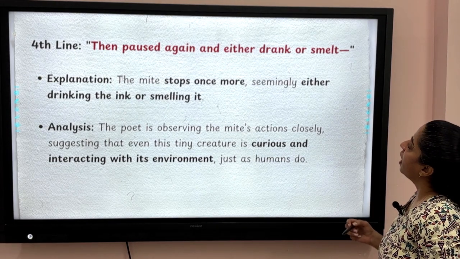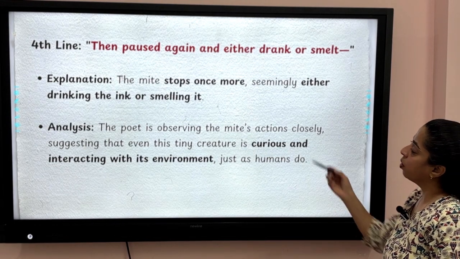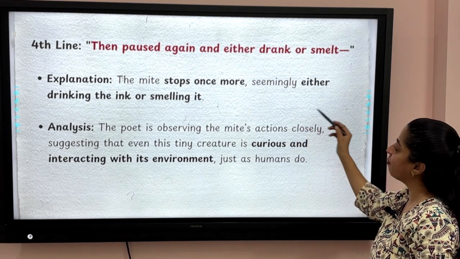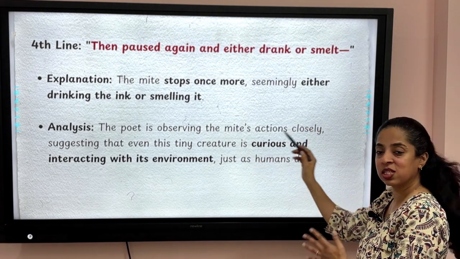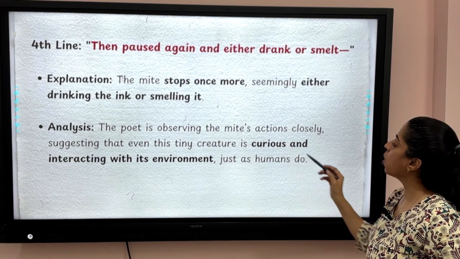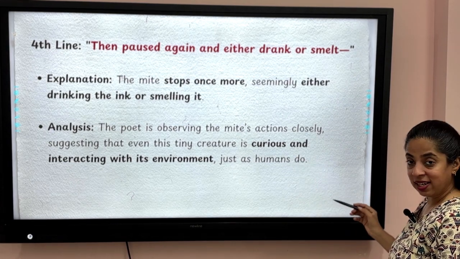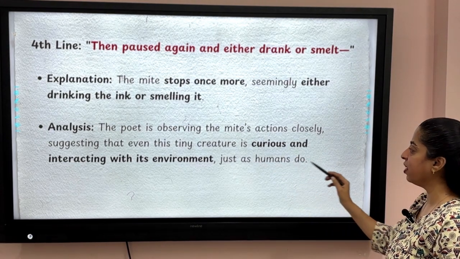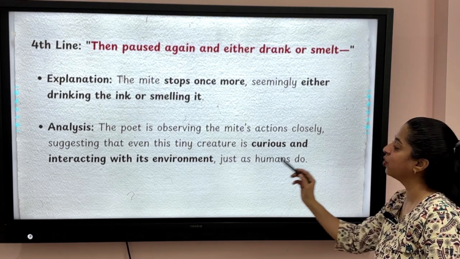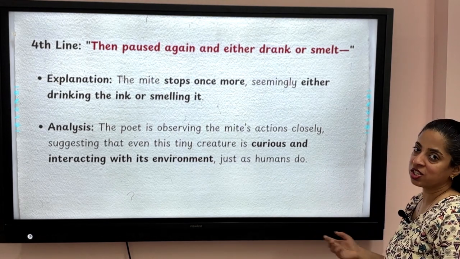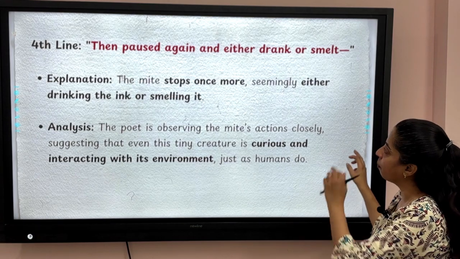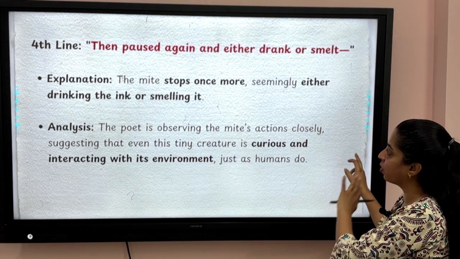Then paused again and either drank or smelt. So the mite stops once more, seemingly either drinking the ink or smelling it. The poet is observing the mite's action closely, suggesting that even this tiny creature is curious and interacting with its environment just as humans do. So it paused again and either drank or smelt.